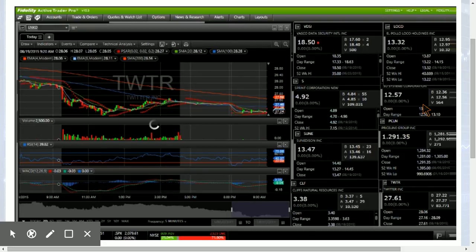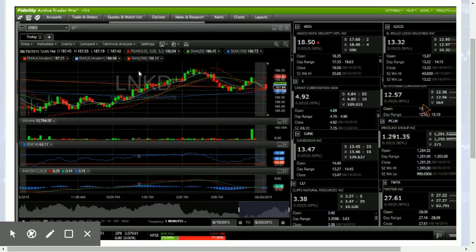So we've got LinkedIn on our bounce watch list. Not much volume there as well. Still holding the 100 and 200 period moving average support. So that right there is a change in trend compared to everything else we've seen. So keep your eye on these support levels.